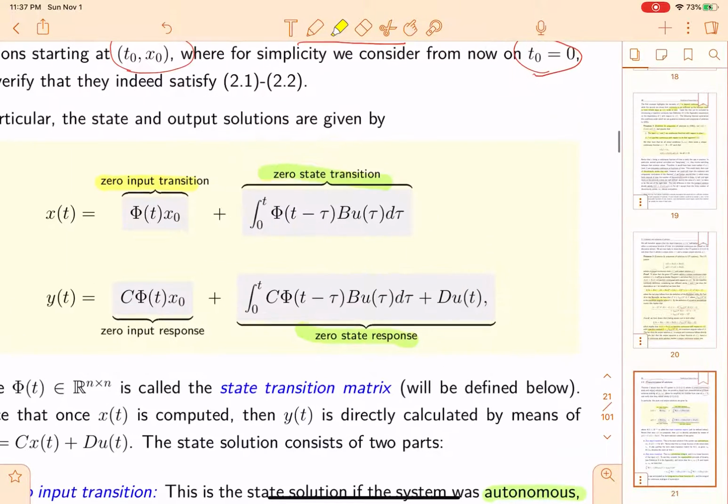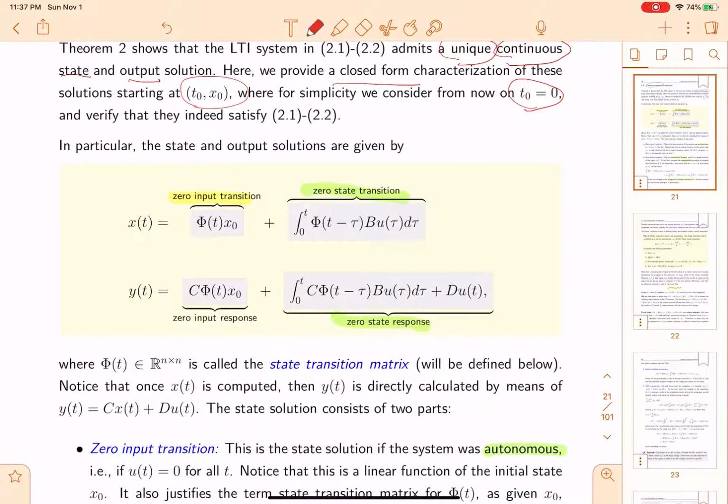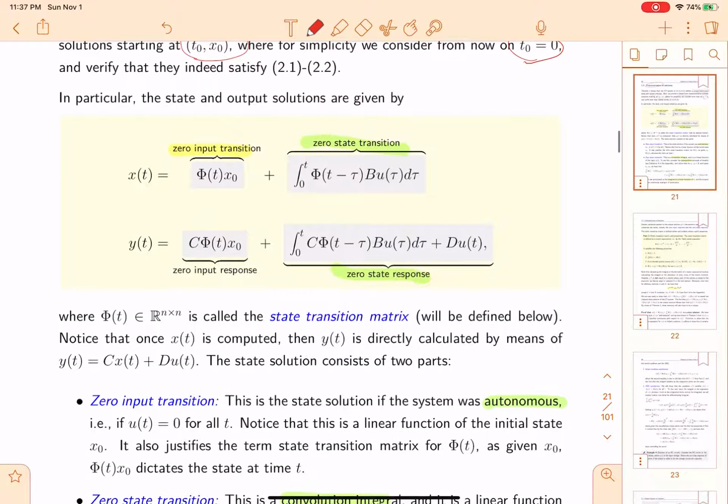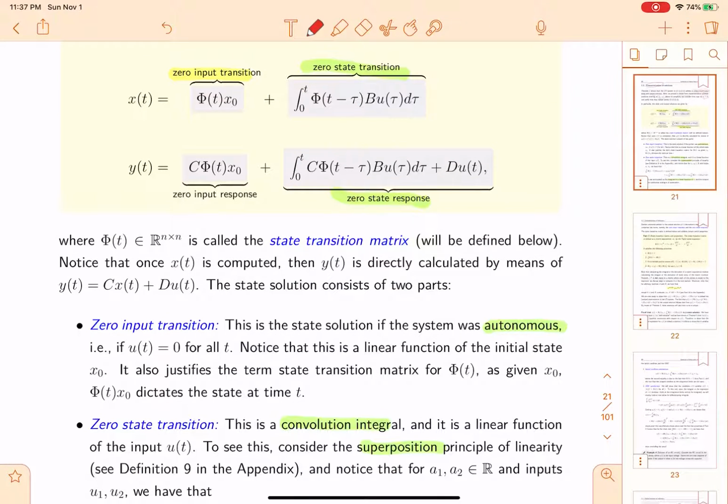So notice the expression of the equation. This is a convolutional integral. Here phi is called the state transition matrix. What is the zero input transition? This is the state solution if the system is autonomous, that is, if u(t) is 0 for all t, which is the definition of autonomous. And this is a linear function of the initial state x naught, and it also satisfies the state transition matrix phi(t). So phi(t) x naught gives the state at time t.